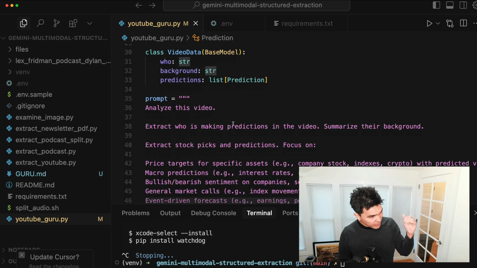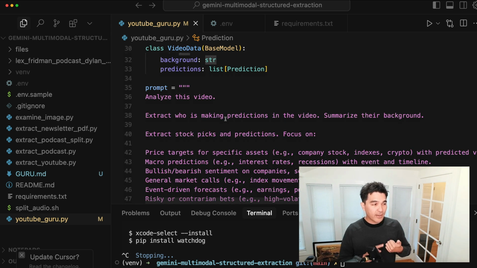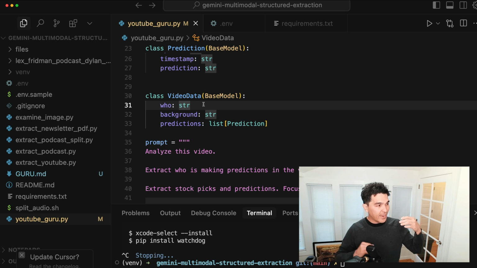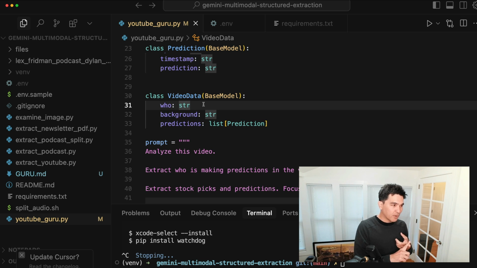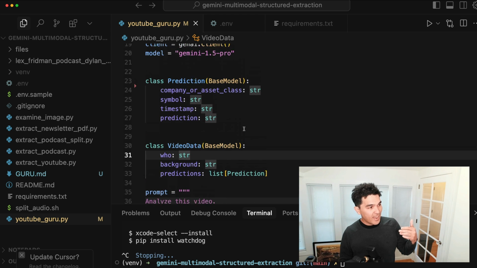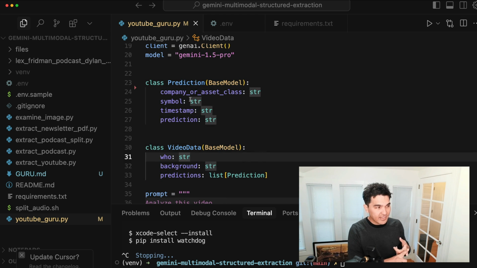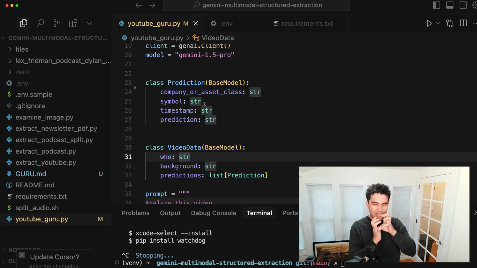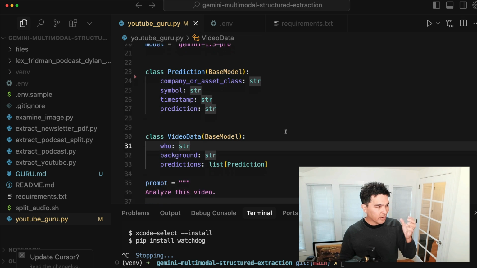from the model. So here in my prompt, you see analyze this video, extract who is making the predictions, and summarize their background. So that's my top level video data. So I have this class called video data, and here I extract the who, like who's making the predictions, and the background of that person, and I store those as strings here. And then nested under this video object, I have a list of predictions. And so each prediction, I want the company or asset class, the symbol as a string, the timestamp of when they actually said it in the video, and what their prediction was. And so I have the top level video data, and then nested under that, I have the list of predictions. So you can see I can return a complex data structure here from the model.